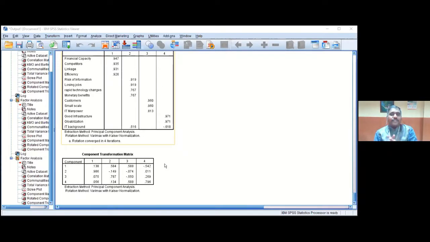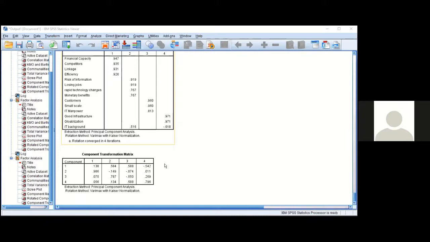Write it, and when you are putting output in a paper, ensure that you include the KMO and Bartlett's table with the interpretation. For the final rotated component matrix, please don't select the component matrix table. Select the rotated component matrix table, and from that prepare one table and confirm that the name for factor 1 is this, factor 2 is this, factor 3 is this. Under this, these are the items coming, these are the eigenvalue and the percentage of variation. This is what I'm interpreting. That is the way to do it.